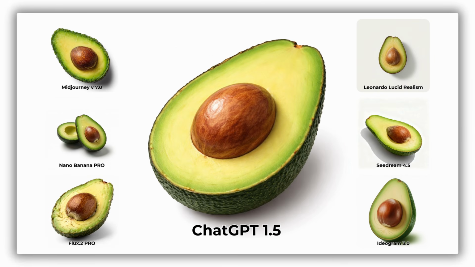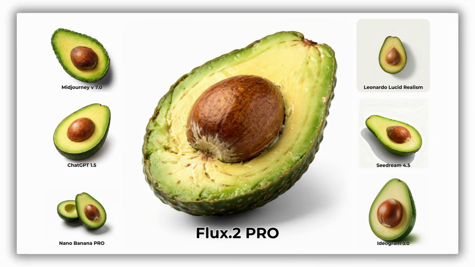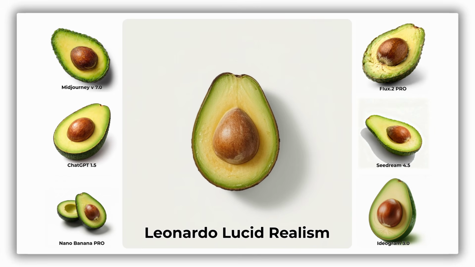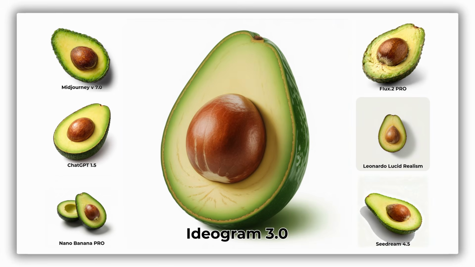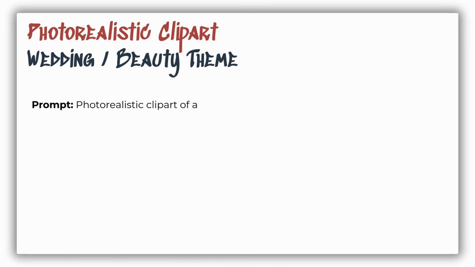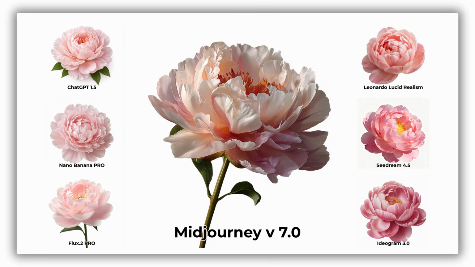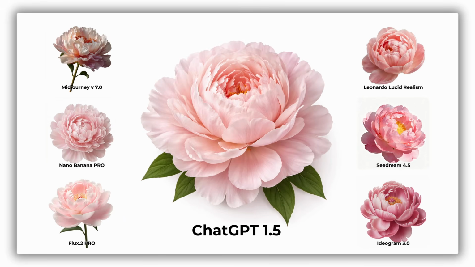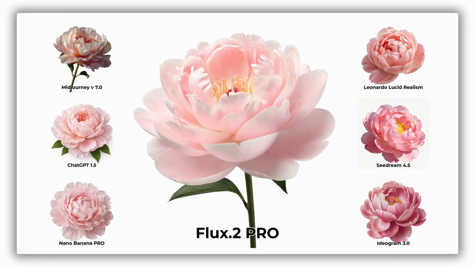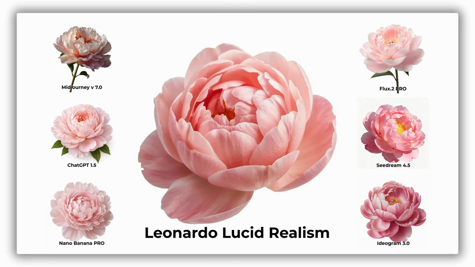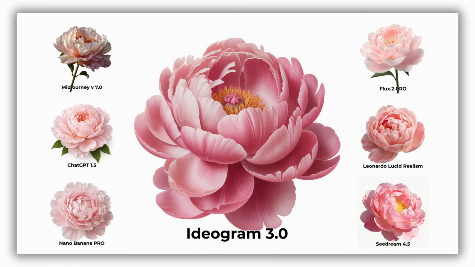For our second example, we have a food design, and here we can clearly see that Ideogram starts to fall behind. It can make photos rather well as clipart, but it can't really combine these two. It leans more towards the clipart style, making its outcomes more plastic and vector-like, less photorealistic. And for the third prompt, we're trying a floral element. I'd say that all the AI tools coped well, once again, except for Ideogram. And also, I'd like to mention that in all these photorealistic series, I've used Leonardo's Lucid Realism model, not the origin one. But frankly, I didn't see a significant difference between those.